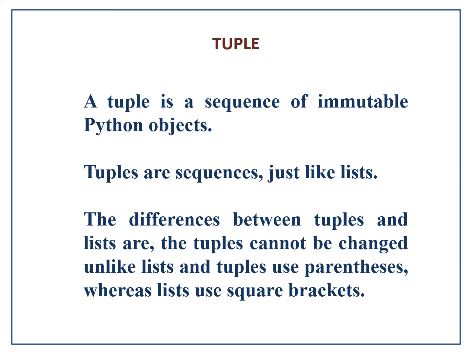A tuple is a sequence of immutable Python objects. Please remember the word immutable here. Immutable Python objects. Immutable means a sequence which cannot be modified, or we cannot change anything.